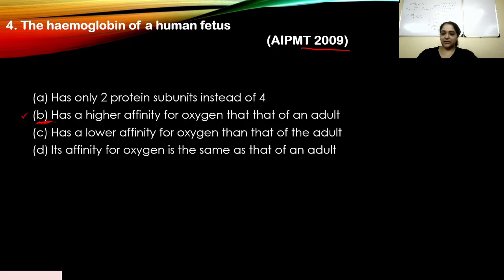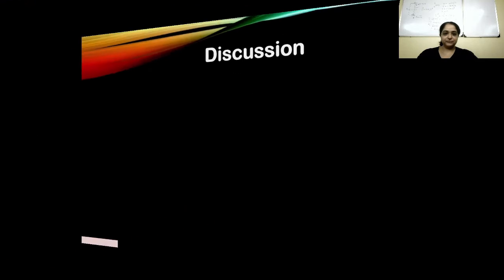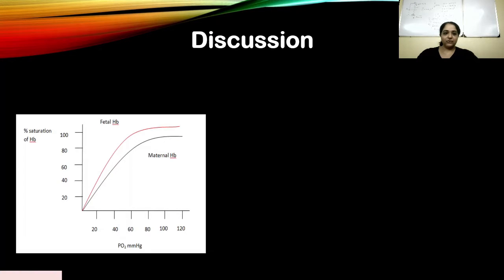Okay, so let's look at the discussion. Alright, so you have a graph here to represent the saturation of hemoglobin against the PO2, for maternal, that is the mother's hemoglobin, and the fetal hemoglobin. So you can see the mother's hemoglobin over here, the black line, and the fetal hemoglobin is higher.